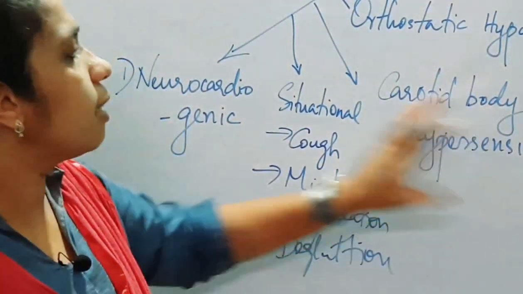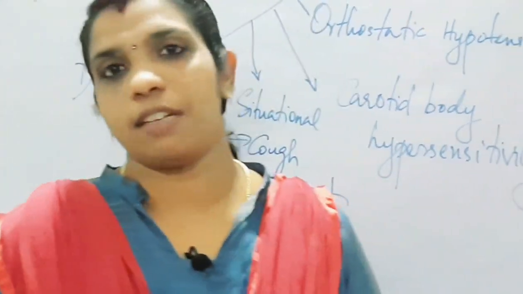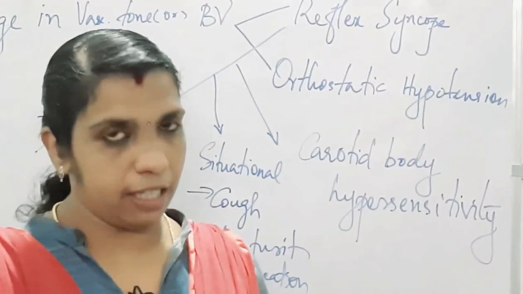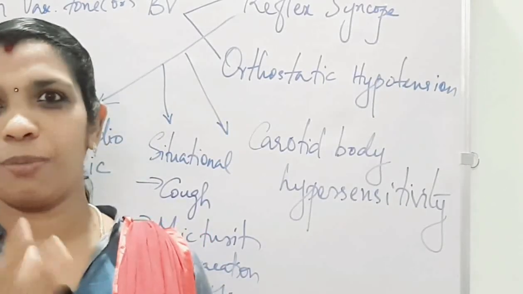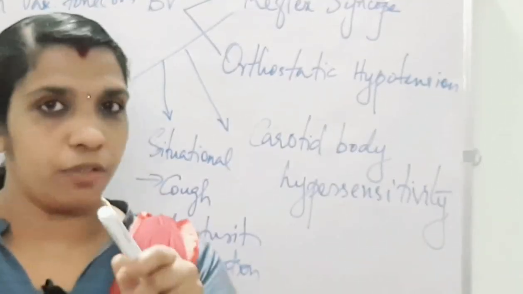The next type of syncope is carotid body hypersensitivity. You know about the carotid body and aortic body, which we have discussed earlier in pathophysiology.